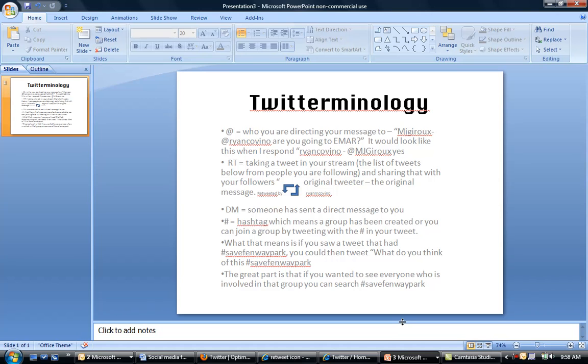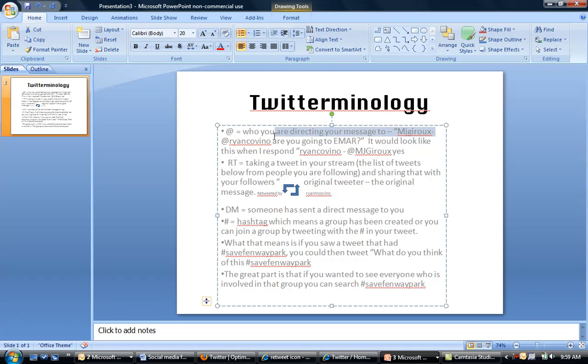So there's a few major things that you want to know. The @ symbol, which is right here, is who you're directing your message to. For example, if Mary Giroux wanted to write to me, if I was going to Emar today, via Twitter, it would look like this. She doesn't have to write her own name because that's her profile, but she would just write @Ryan Cavino, you're going to Emar today?